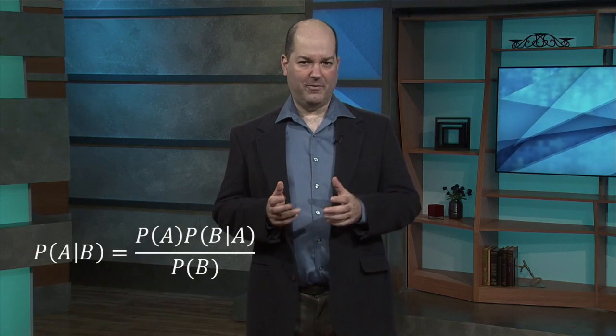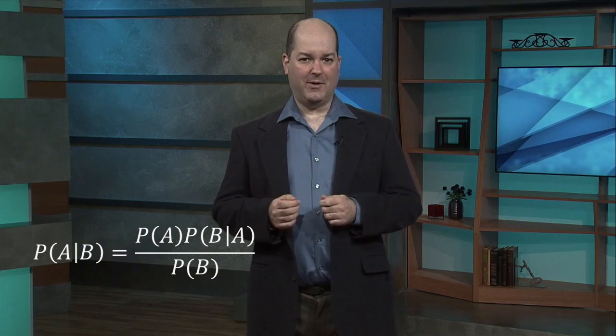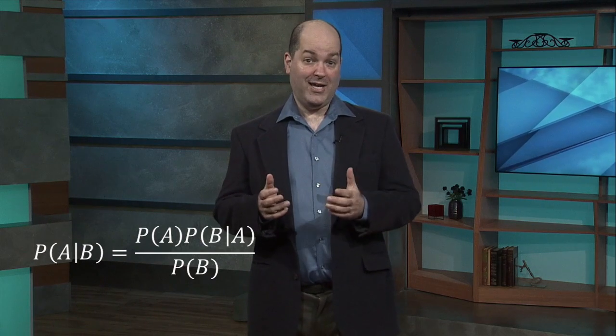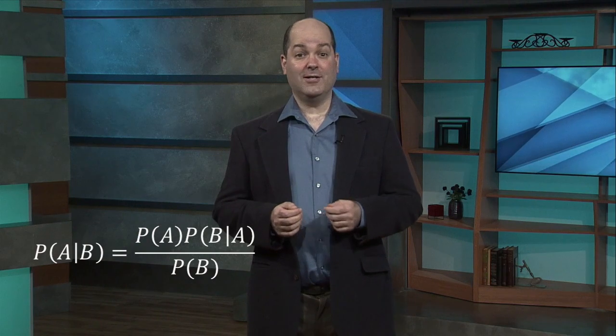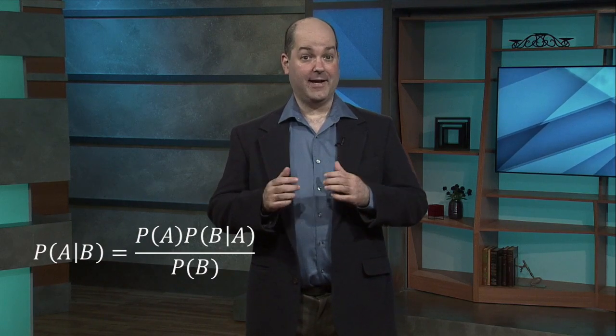The tool that mathematicians use for problems of this sort is called Bayes' theorem, after an 18th century scholar named Thomas Bayes. If you open a textbook on probability theory, and who hasn't, and look up Bayes' theorem, you'll find this equation. That might look like alphabet soup, but let's see if we can understand what it says. Remember that equations are just sentences. It's important to try to understand what they're really saying.